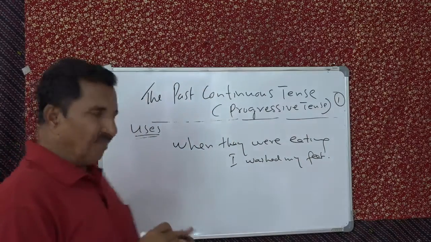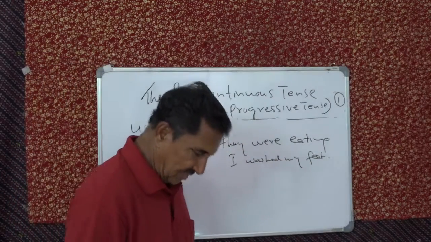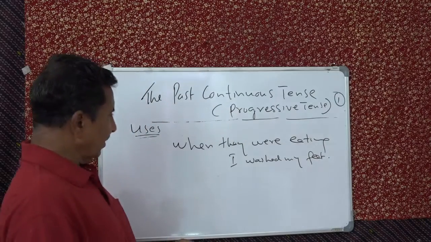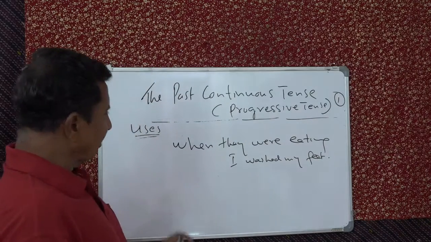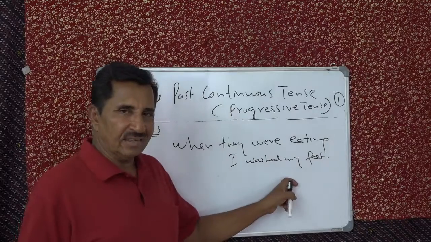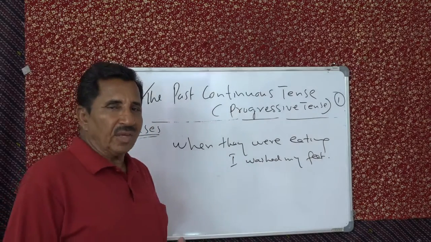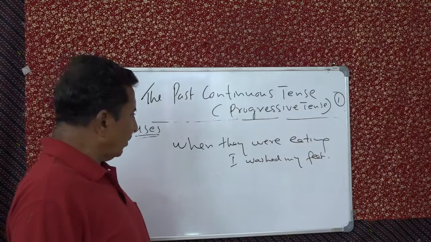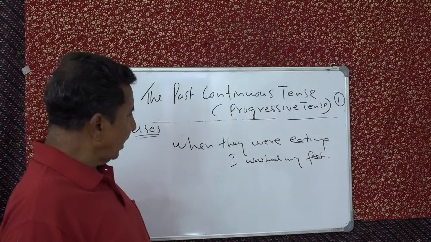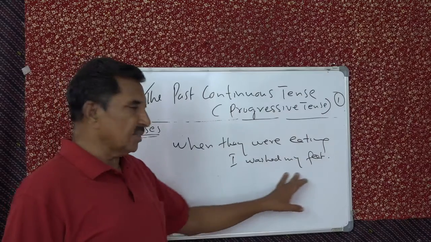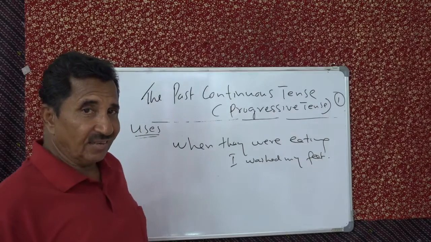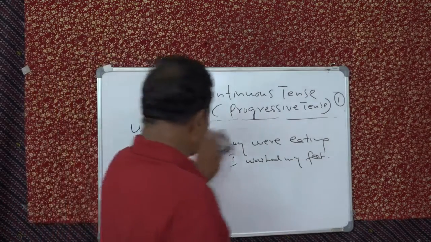They were not eating, but I was just washing my feet. Or when I washed my feet, they were eating. So you can say whichever is better for you, you can select. But on the other hand, you say while they were eating, I washed my feet.